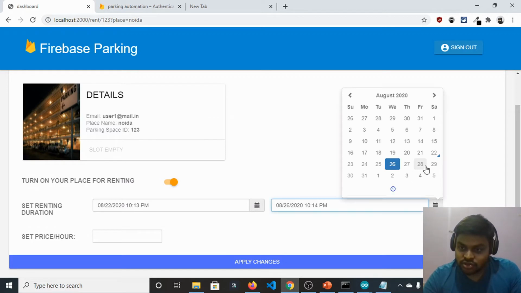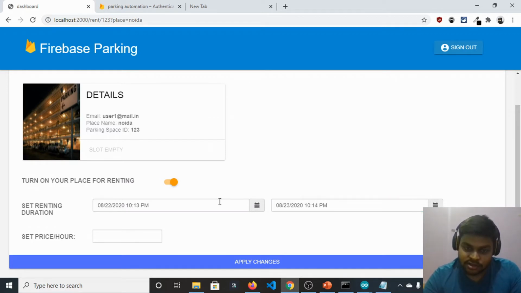Or we can choose from 22 to 23, simple, one day, 10:13 to 10:40 p.m. Let's set this to 90 rupees per hour at the rate, and we need to click on apply changes right here,